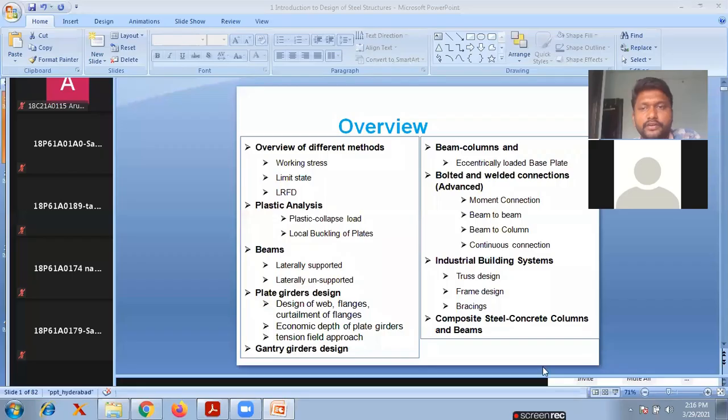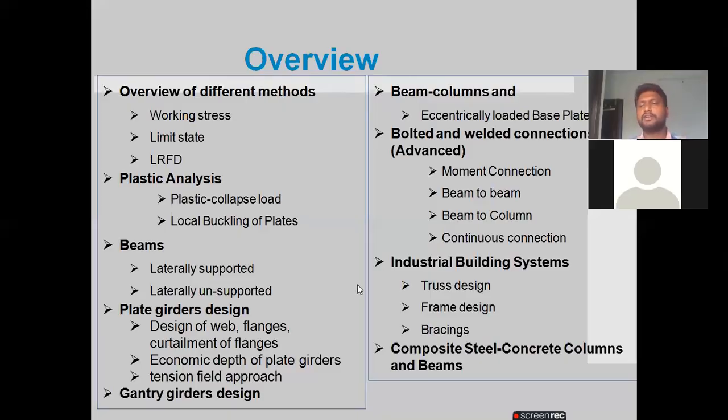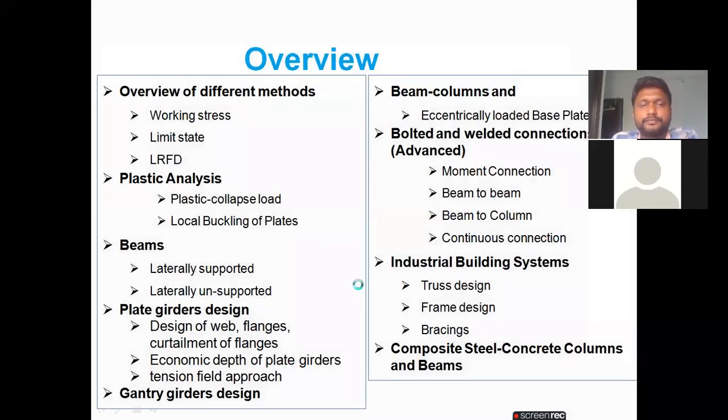So for the first 5 to 10 classes, only introduction I will take, around 8 or 9 classes. Why? Because if you know all the parameters, all the properties of the structural steel, then only we can easily understand and we can easily design or do any other things. If we don't know the concept, what the technical terms are, it's very difficult to understand the subject. That's why in the starting 5 to 8 classes, I will take only this. Briefly, I will explain all those things.